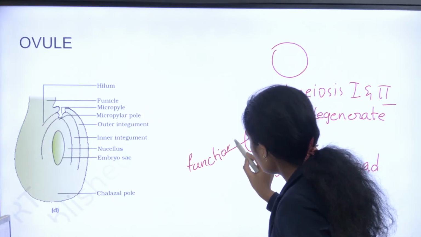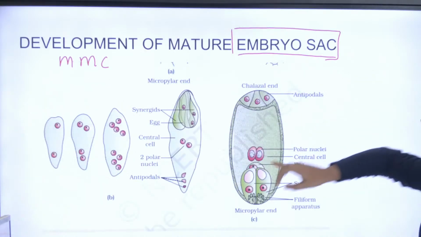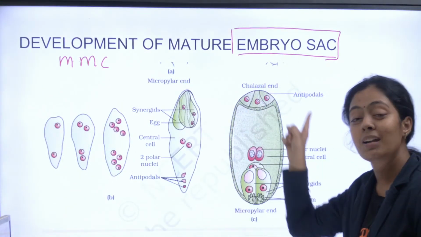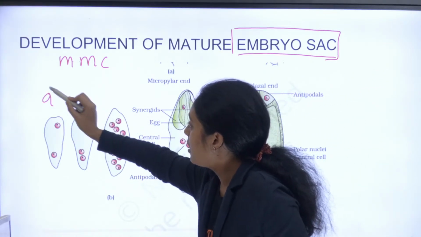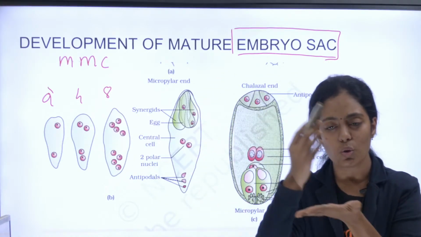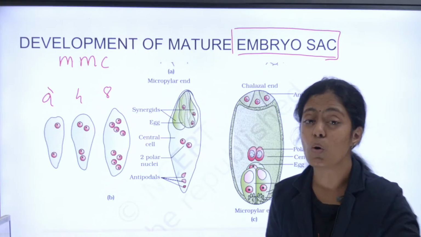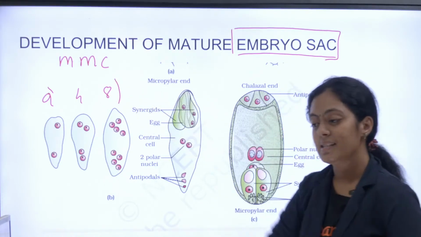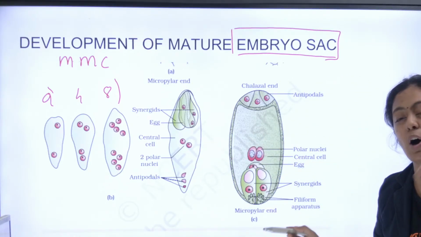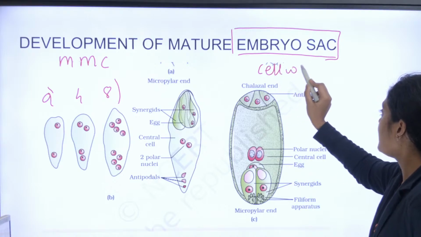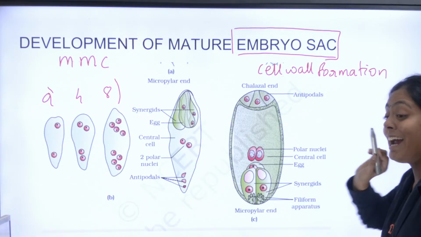Okay, the functional megaspore will now undergo division. Okay, you can see here the functional megaspore is what is going to undergo the division. எப்படிப்பட்ட division na, it will undergo 2 cell stage, okay, 4 cell stage and 8 cell stage. 2 4 8 இது வரைக்கும் it will undergo only nuclear division. There is no cytoplasmic division until your 8 cell stage. Okay, 8 cell stage ஆனோடனே they will undergo a cell wall formation. Okay, அதான அப்புறம் என்ன நடக்கும்? Cell wall formation நடக்கும்.